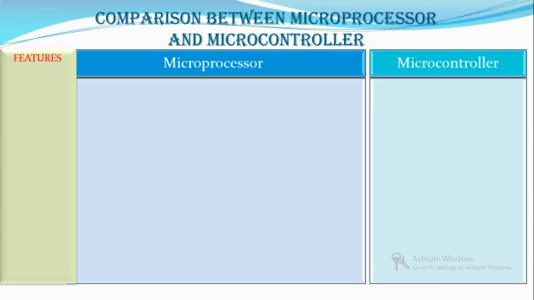Okay, now if you check the kind of data dealt by the microprocessor, it will be very high or large size data. That is, it can handle either a word or a double word or a larger one. That is the size of the data handled by the microprocessor. While in a microcontroller, there is a very specific kind of operation it has to do. So usually the kind of data involved will be of size a single bit, or a byte, or a maximum of a word. So very small data is dealt with by the microcontroller.